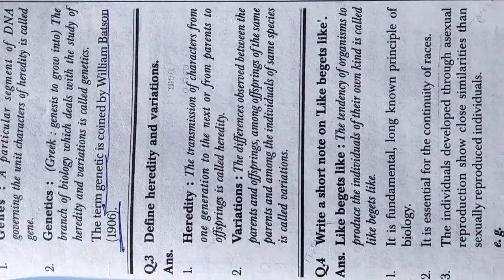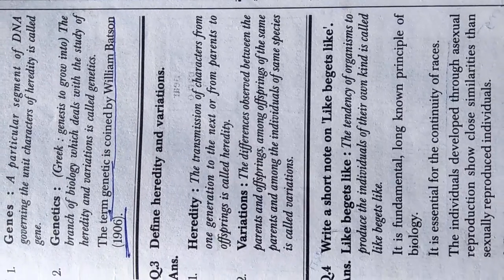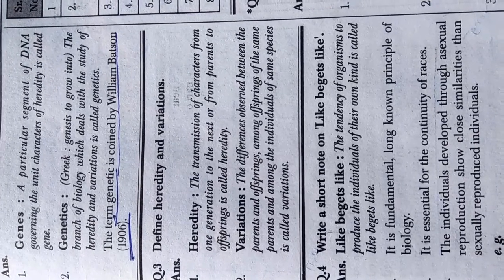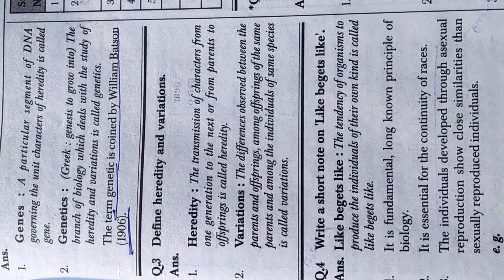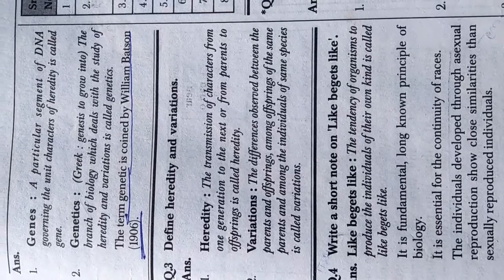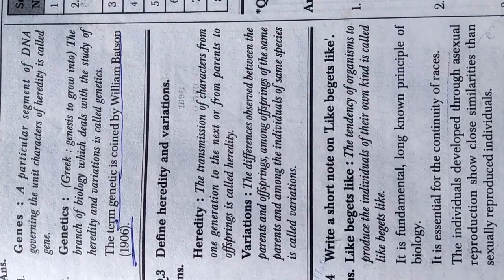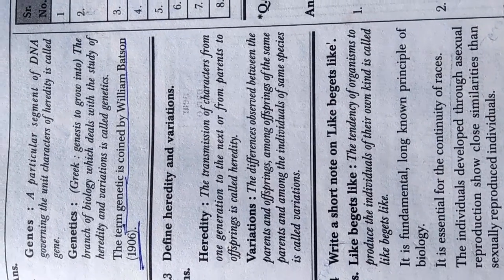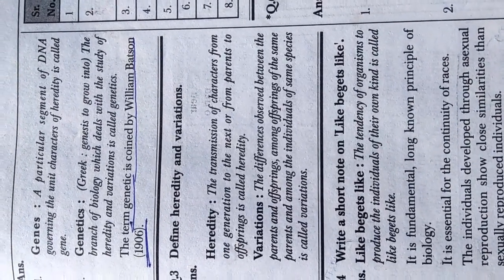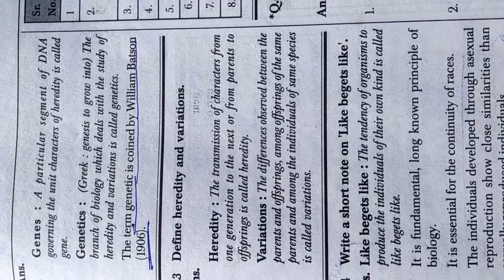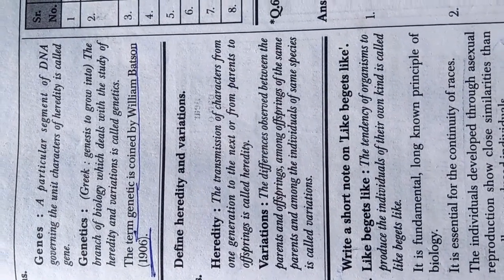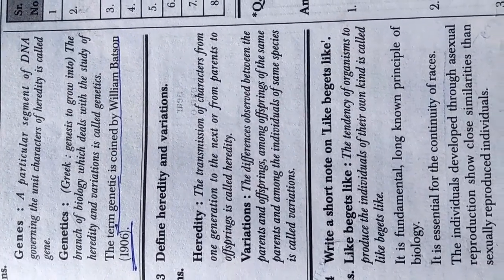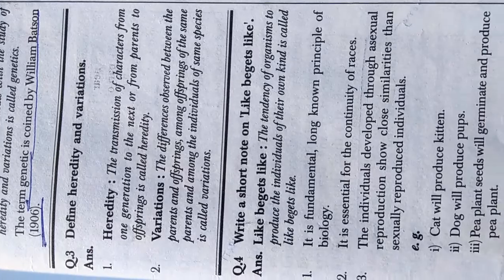Question third, define heredity and variation. Heredity, first point, the transmission of characters from one generation to the next or from parents to offspring is called heredity. Variation. The difference observed between the parents and offspring, among offspring of the same parents, and among the individuals of same species is called variation.